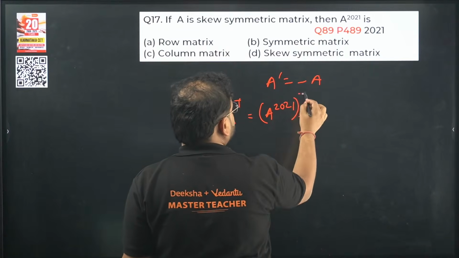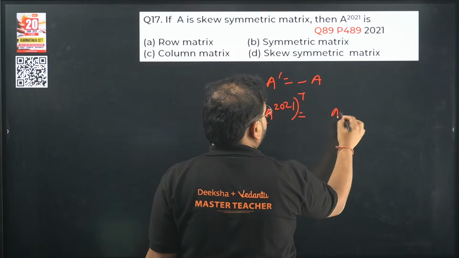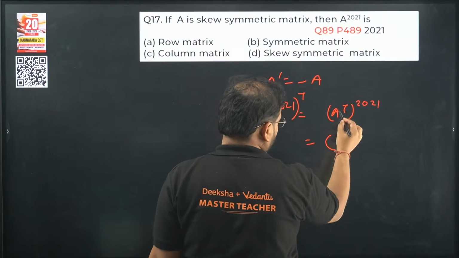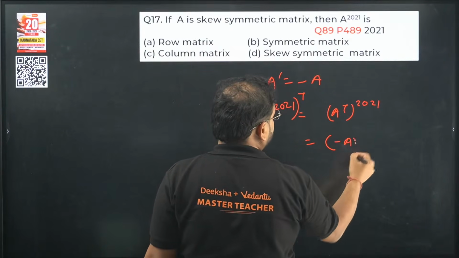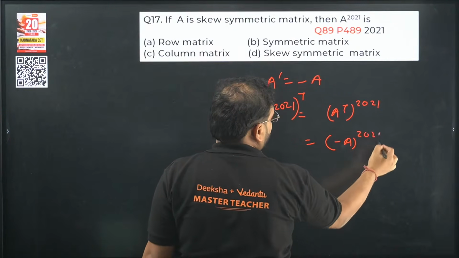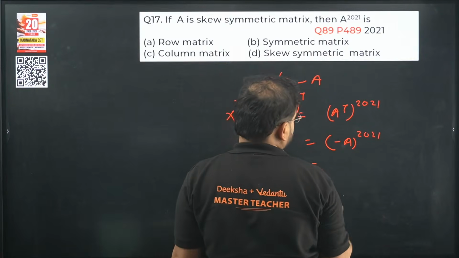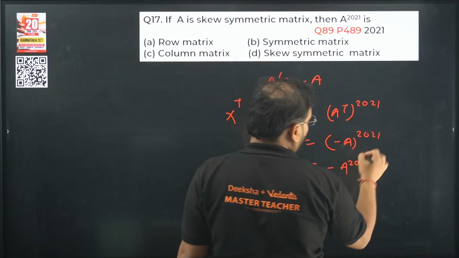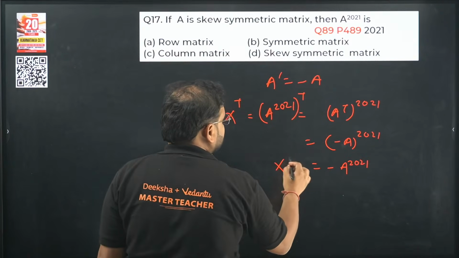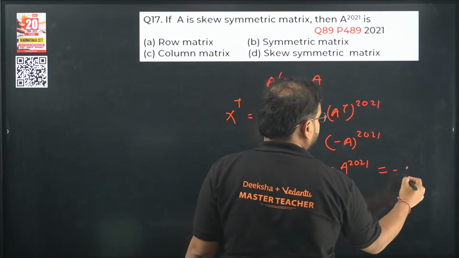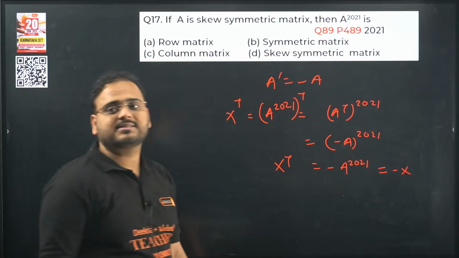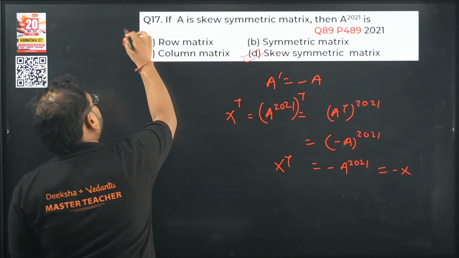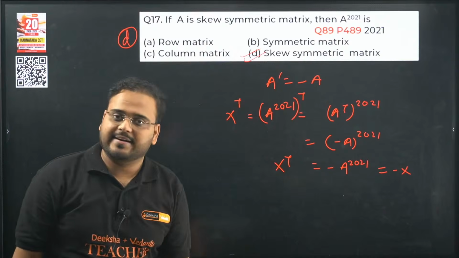I'll get A transpose power 2021, which becomes minus A power 2021 because of the odd power. So I started with X transpose and I'm getting the value as simply minus X. Again, the answer is skew-symmetric matrix. Option D is correct. 17th one, option D is the right choice.